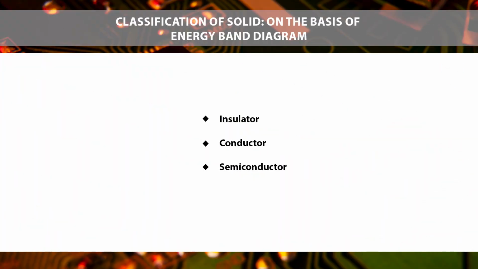Energy gap is denoted by Eg, and it is the amount of energy supplied to excite electrons from the valence band to the conduction band. It is measured in electron volts. Now we discuss the classification of solids on the basis of the energy band diagram. First is the insulator, second is the conductor and third is the semiconductor. Now we will start with the insulator.